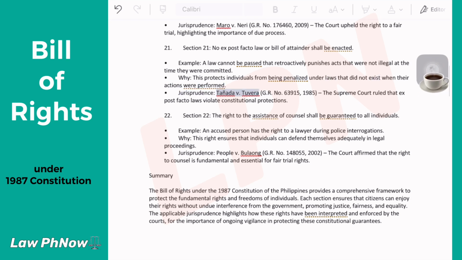Jurisprudence. Tanada v. Tuvera, GR number 63915, 1985. The Supreme Court ruled that ex post facto laws violate constitutional protections.